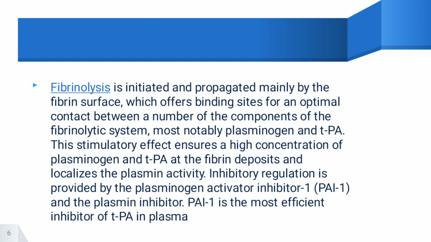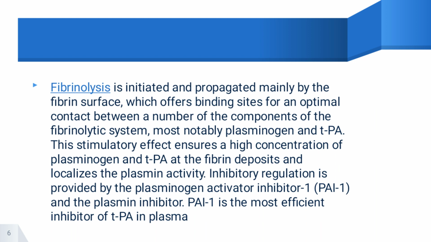Fibrinolysis initiation and propagation occur mainly on the fibrin surface, whose binding sites provide optimal contact between a number of the components of the fibrinolytic system. Most notably, fibrin has a stimulatory effect that ensures a high concentration of plasminogen and TPA at the fibrin deposits and localizes the plasmin activity.